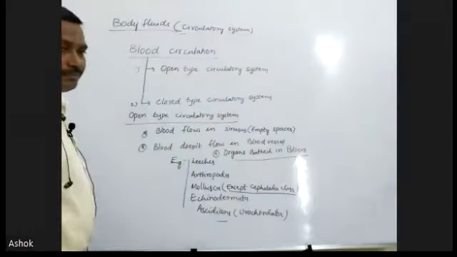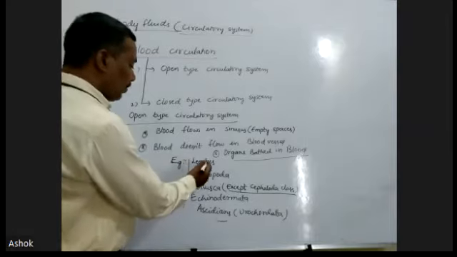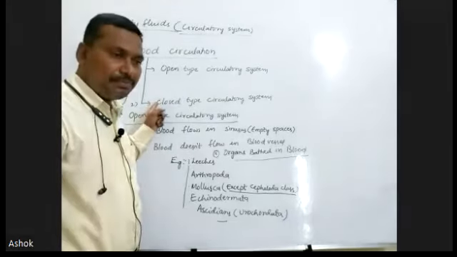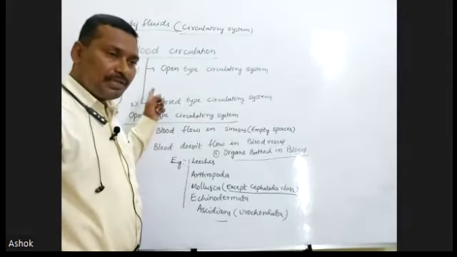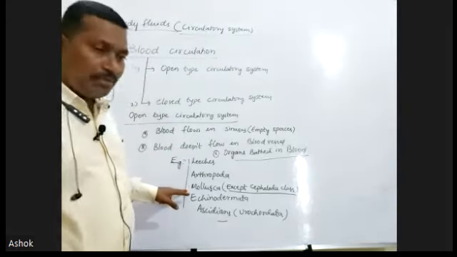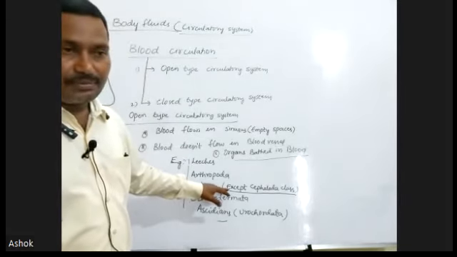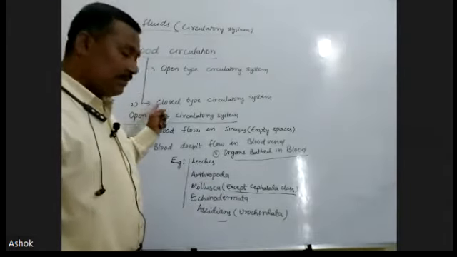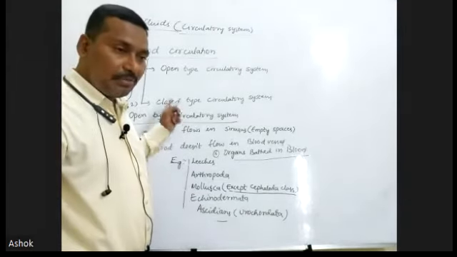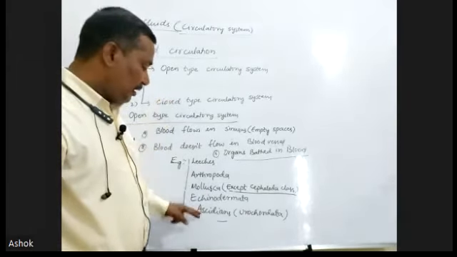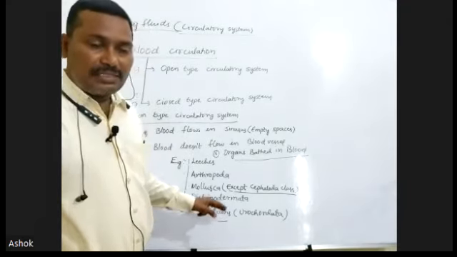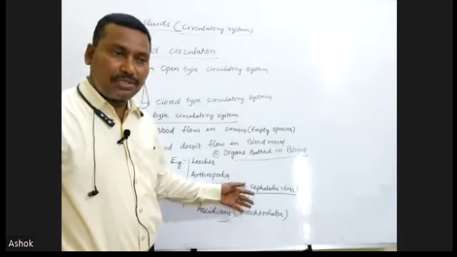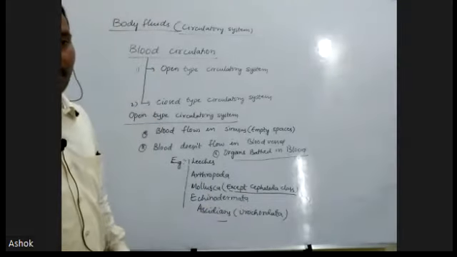And for example, leeches. Leeches belong to the Annelida phylum and contain the open type circulatory system. The Arthropoda phylum contains the open type circulatory system. The Mollusca phylum, except the Cephalopoda class, contains it. The Echinodermata phylum contains it. And Ascidians, which are nothing but Urochordatans, subphylum Urochordata, also contain the open type circulatory system.